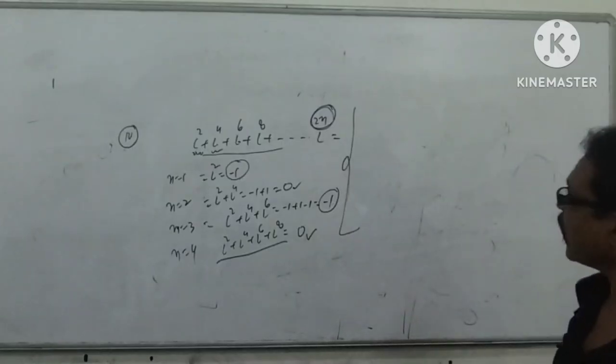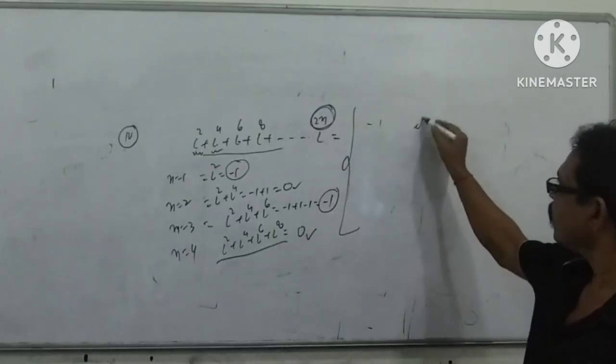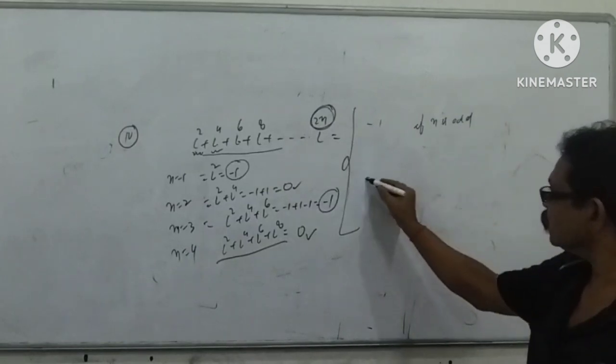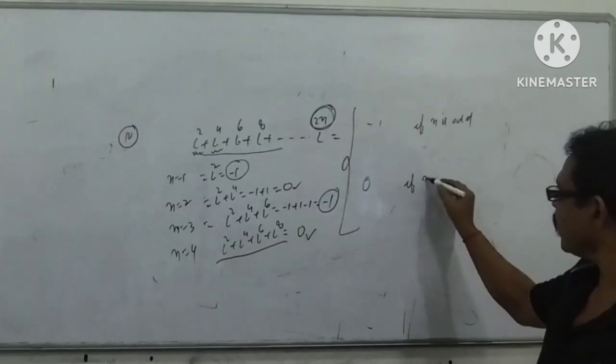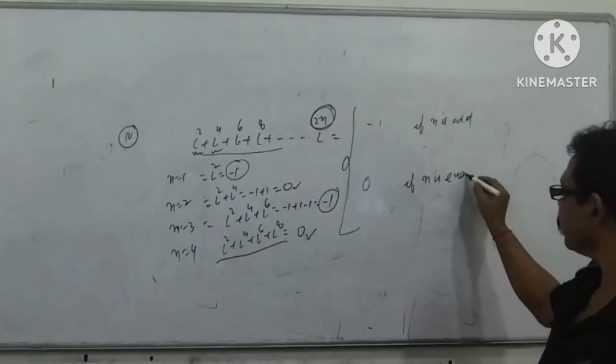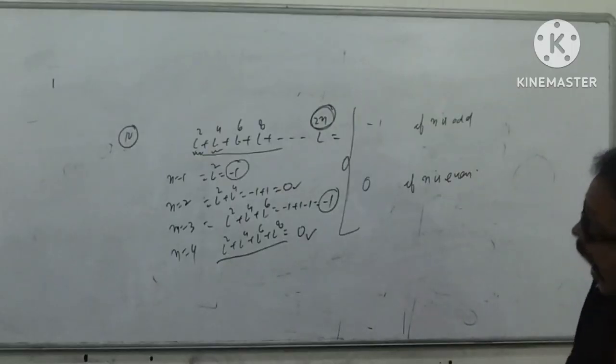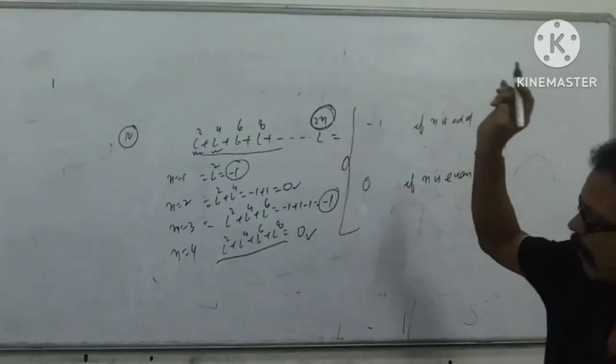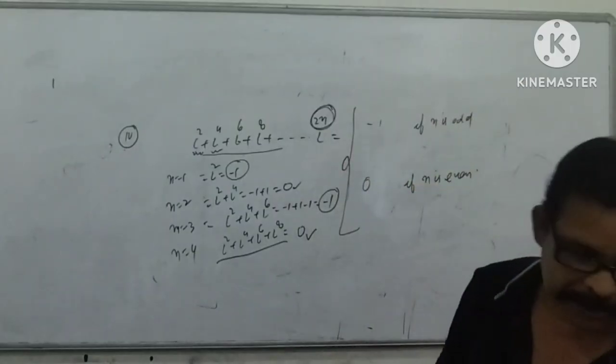So what can we write? Minus 1 if n is odd, 0 if n is even. And if you keep this concept in your mind, you will very frequently give the correct answer.